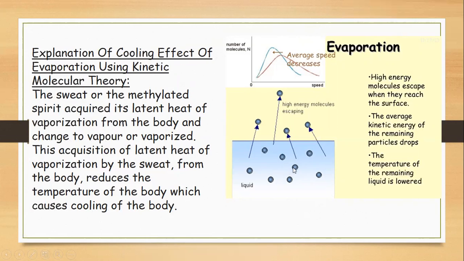Now you see that whenever the high energy molecules escape, the moderate molecules remain in the liquid, and the average kinetic energy of the remaining particles drops because the higher ones are leaving.